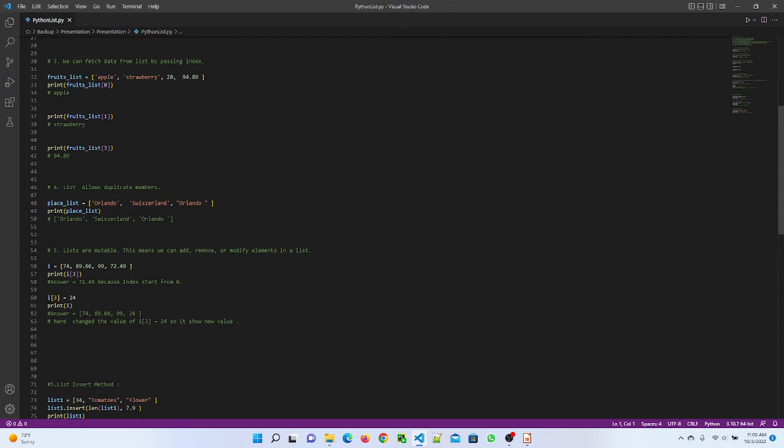But I want to change that value to a different number. So first I gave the value as a float, but the second time I want to change the value. So I gave index 3 and I want to change the value to 24. After executing the program, it gave me the value 24 here. So in a list we can add, delete or modify the elements.